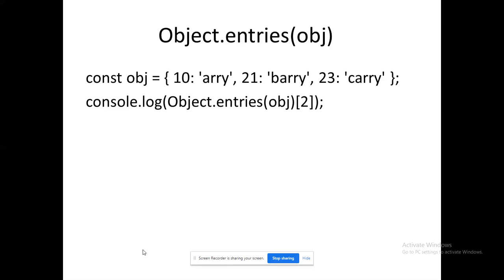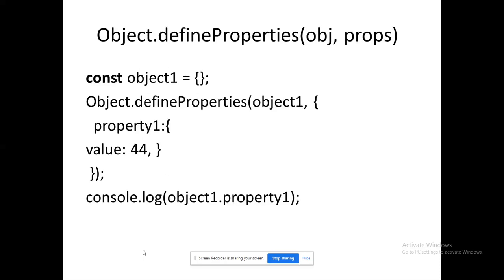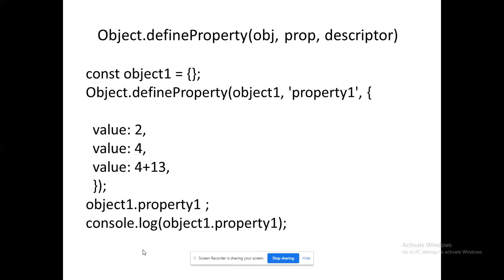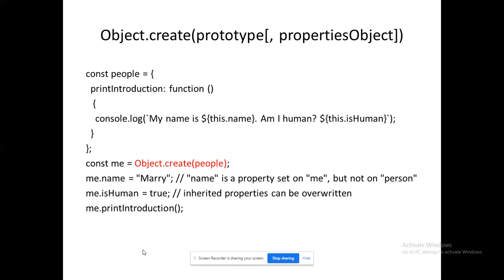Entries of object, I can get the value by mentioning the location of the corresponding attribute. defineProperty can mention the value along with the operations. The last value available in the property will be derived as the output. With defineProperty I can assign only one property with one value, whereas with defineProperties I can define multiple properties here.